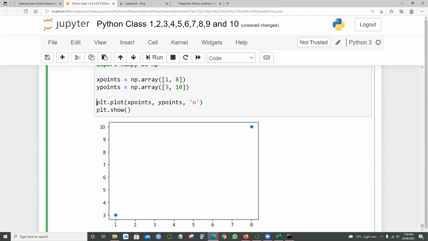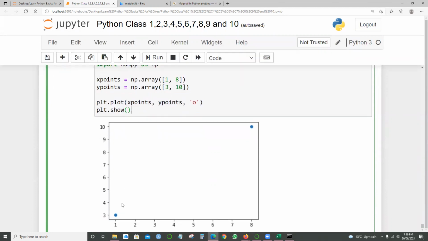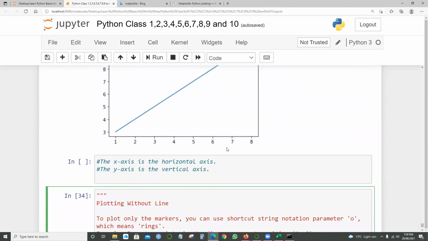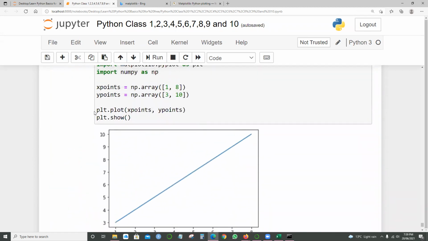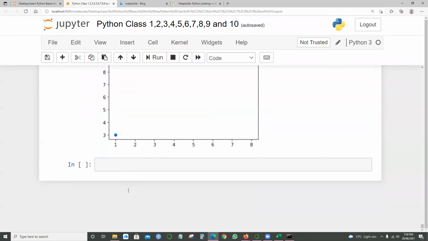And plt.plot with x points, y points, and the O notation means the dots. When I say plt.show, it shows the plot. This time I'm not giving the line. So the only difference is the plt.plot. There are two things you can learn in this case.